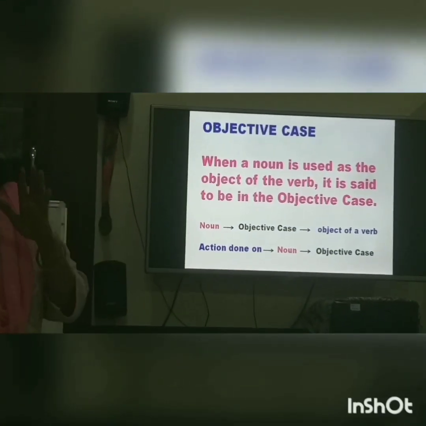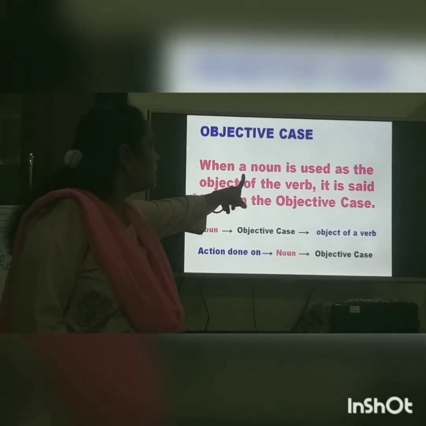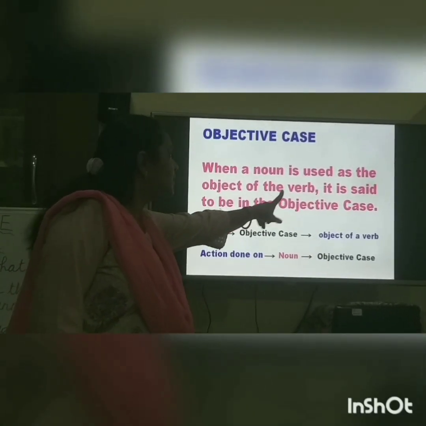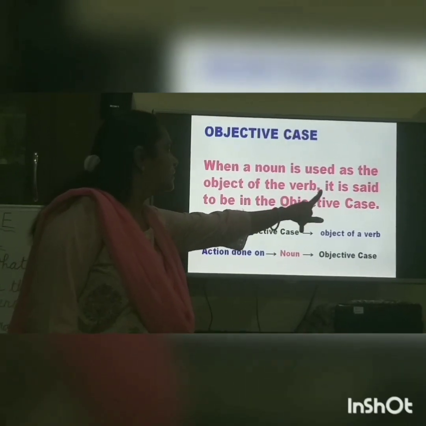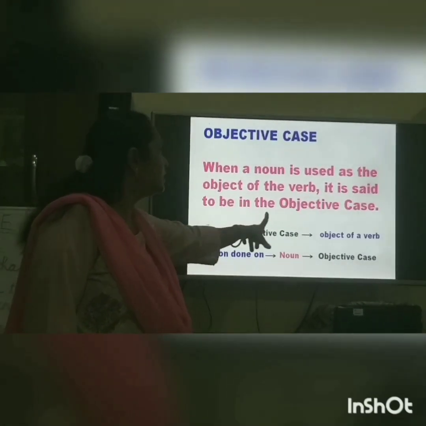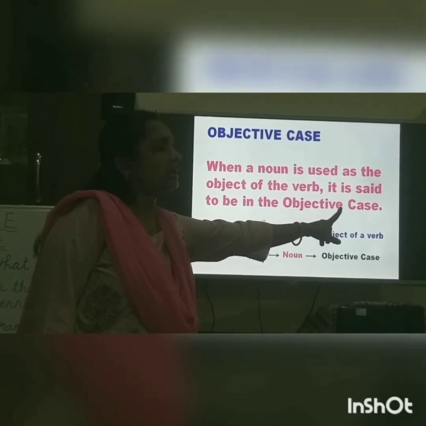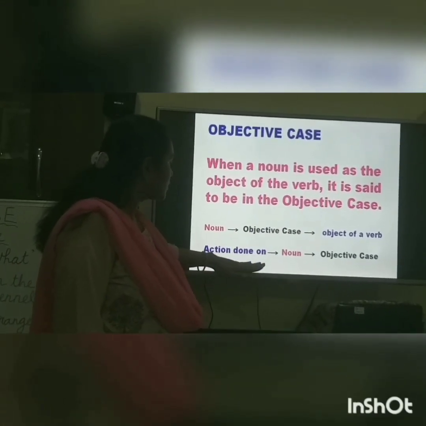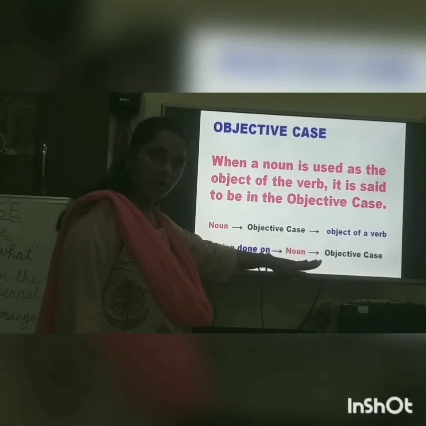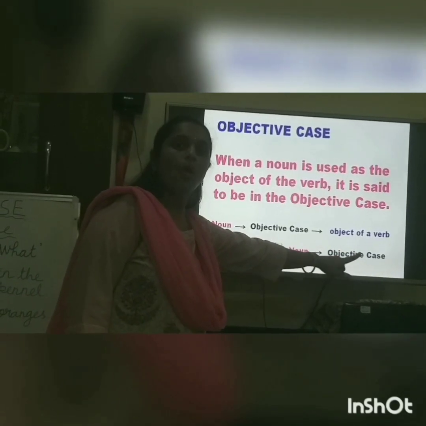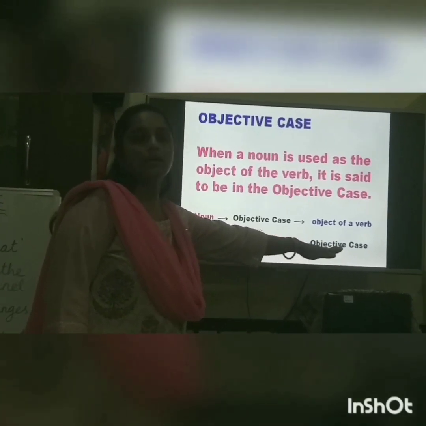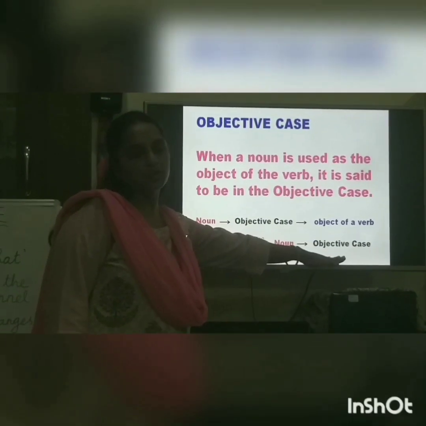So it can be defined as when a noun is used as the object of the verb, then it is said to be in the objective case. See here. When action is done on some noun, it takes the objective position and it is in the objective case position.